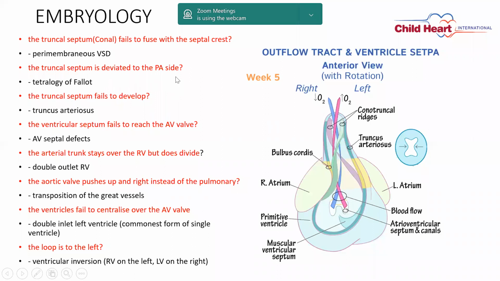It creates the VSD as well as the right ventricular outflow tract obstruction. So that gives rise to the tetralogy of Fallot. We will discuss that when we are talking about tetralogy of Fallot.